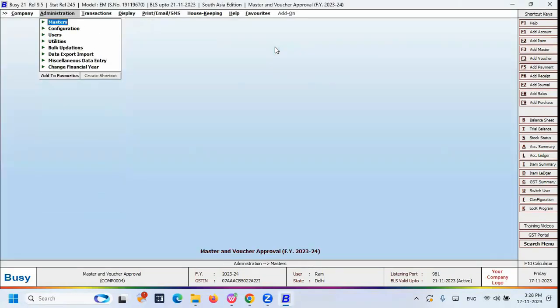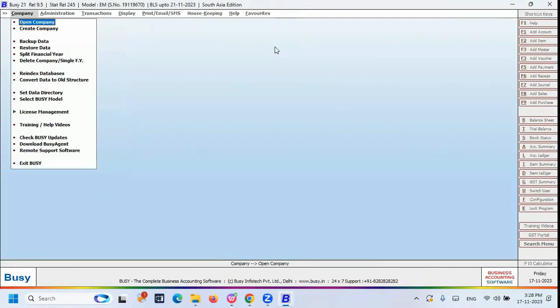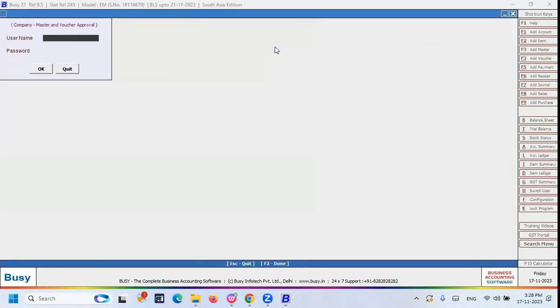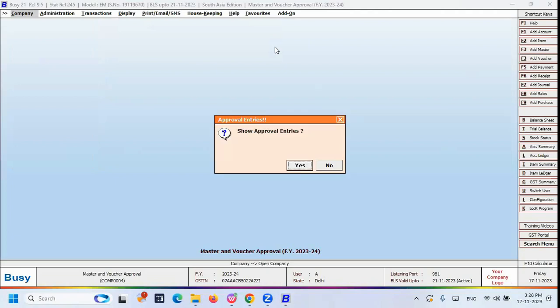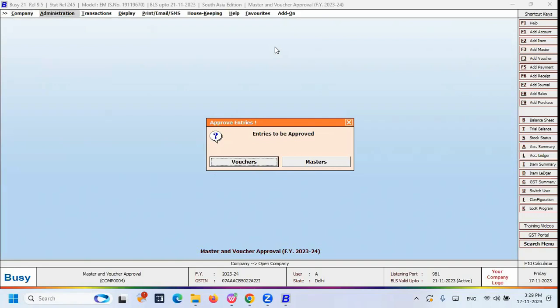After that, once you close the company, again you switch the company. Again you log in to your company using the Raj credential or else the super user credential. Here I can use the super user credential as username A and password A, right? Once you log in to your software with a valid credential, this type of pop-up can appear, and it is asking you about approval entries. Here you can press the Yes button, and there will be two types of filters, vouchers and masters.